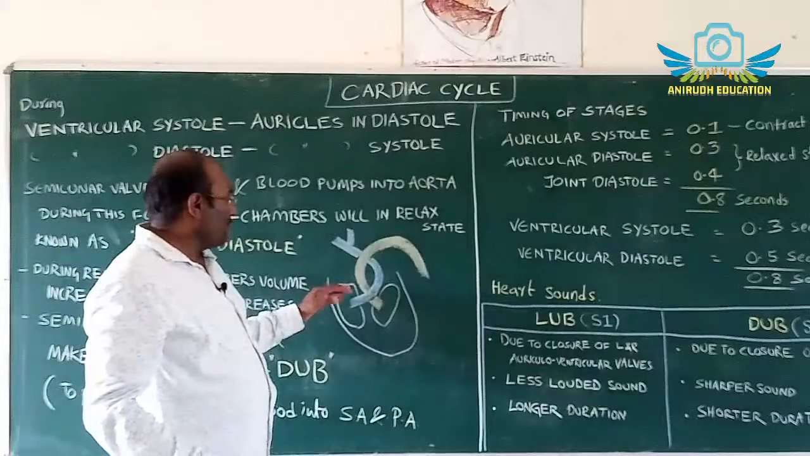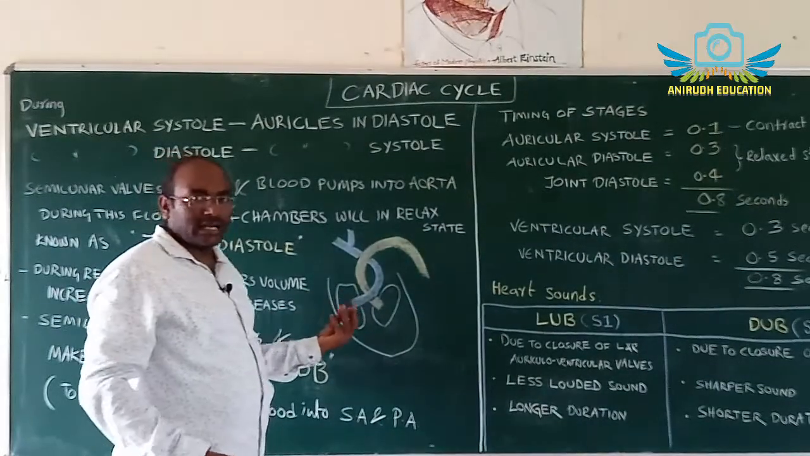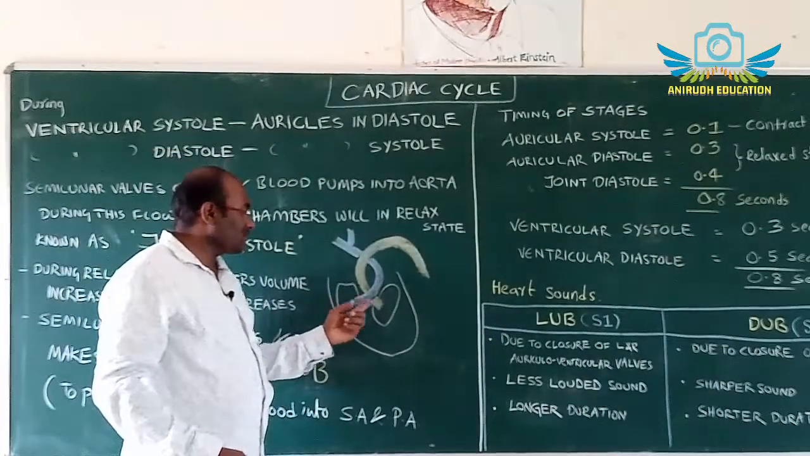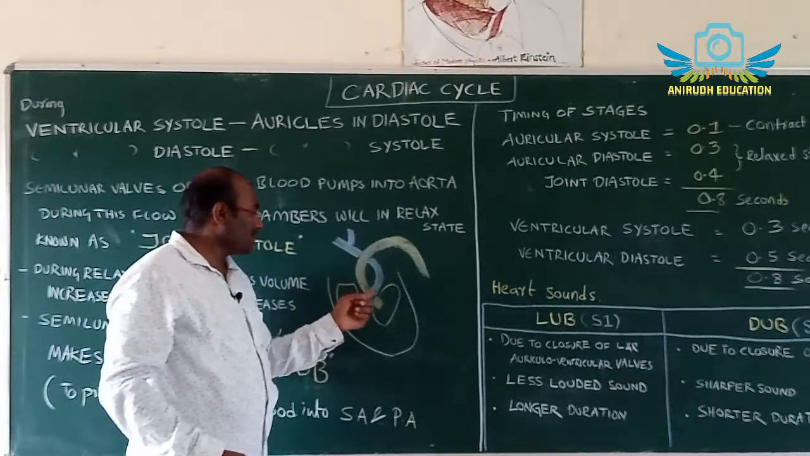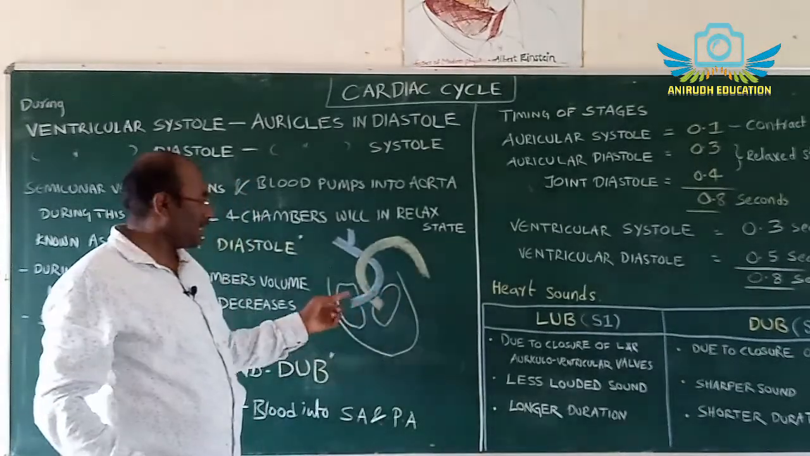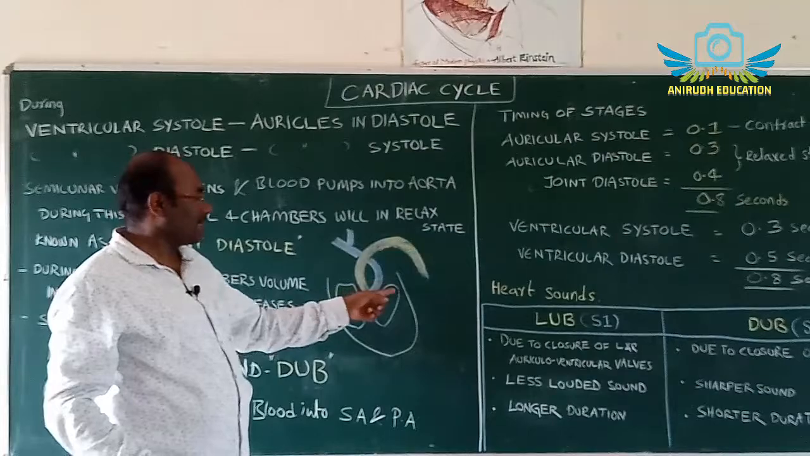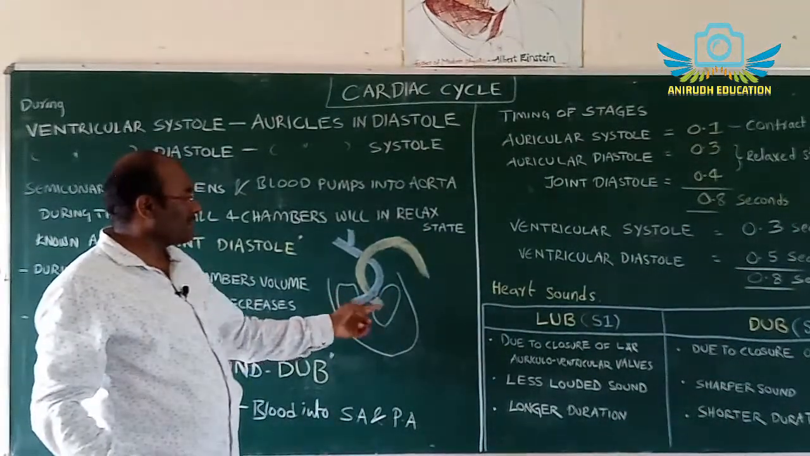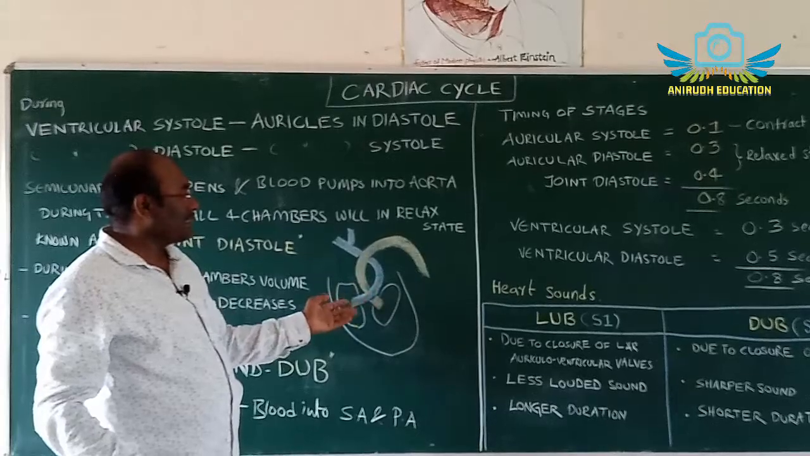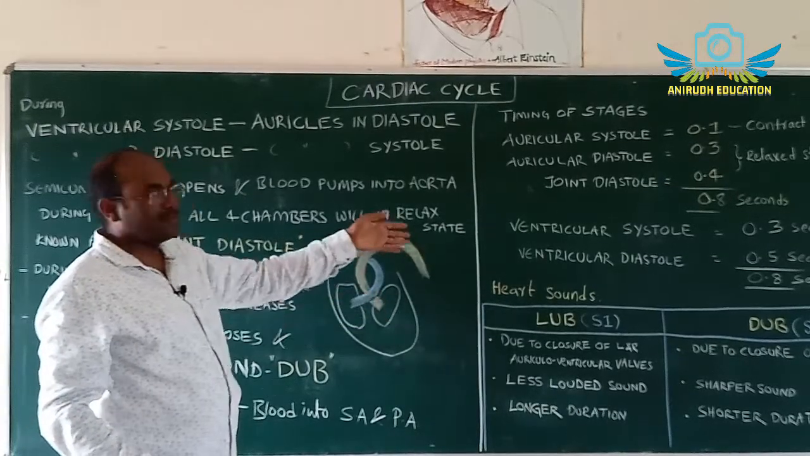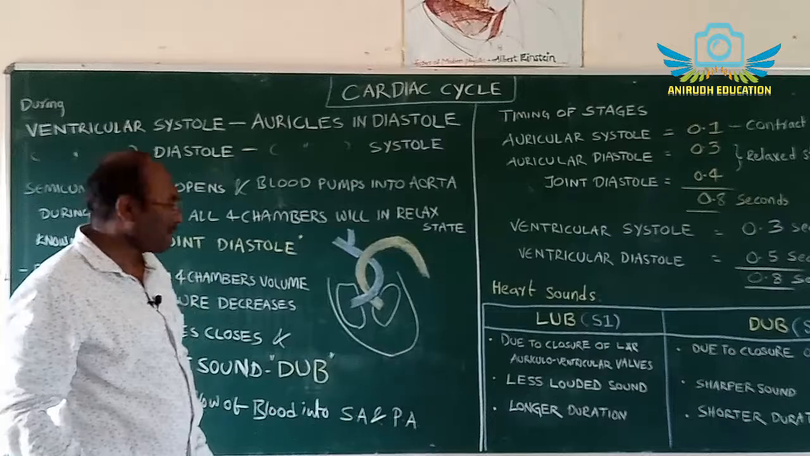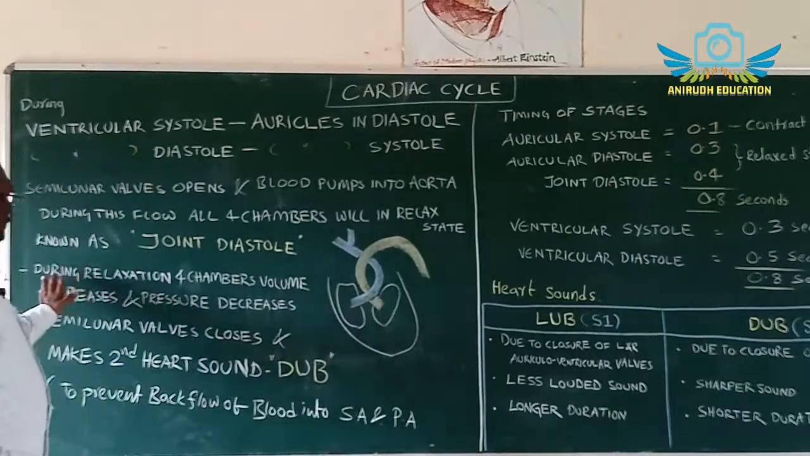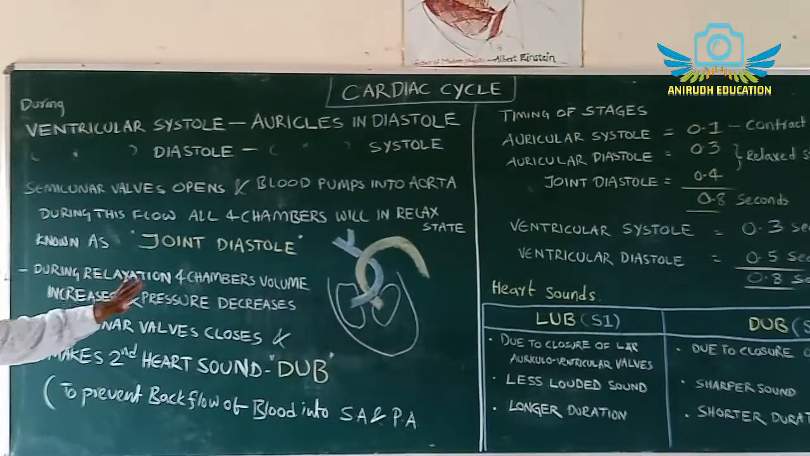So when these ventricles are contracted, the semilunar valves open and these cusps are closed. Here the tricuspid valve, and here the bicuspid valve, are present. These are closed and the semilunar valves open, and deoxygenated blood goes into the lungs and oxygenated blood is distributed into different parts of the body. During relaxation, the four chambers' volume increases and pressure decreases.